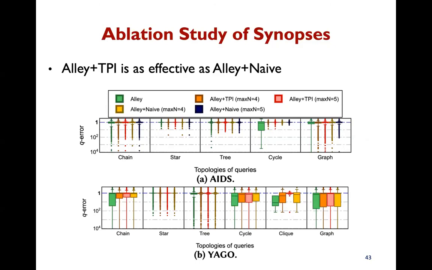Both LE plus TPI and LE plus naive show higher accuracy than LE without using an index. Overall, at the online phase, combining sampling with synopses can increase the sampling accuracy. At the offline phase, interleaving the sampling with indexing can increase indexing efficiency, while preserving the effectiveness of online estimation.